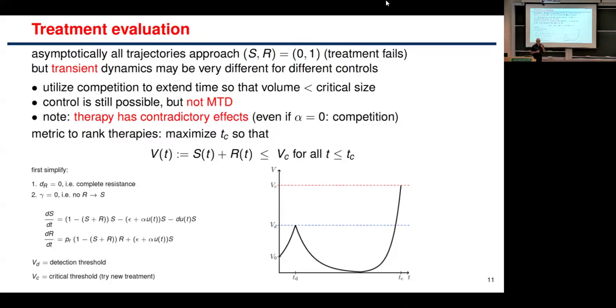So, but what you can ask is the following question, and this comes back to something we were talking about yesterday in one of the groups. Let's try to make the time to progression as long as possible. So the particular game that we're going to play, we're going to ask the following optimal control question. We're going to start treatment when there's a detectable level V sub D of the total tumor, S plus R, and we're going to stop treatment when we get a critical point, resistance criteria, whatever you want. That's just purely mathematical. At some point, we're going to start treatment. We're going to increase the time up to here as much as possible.